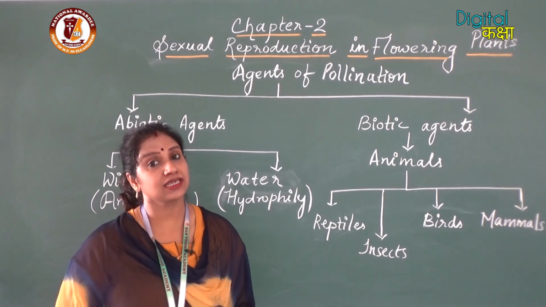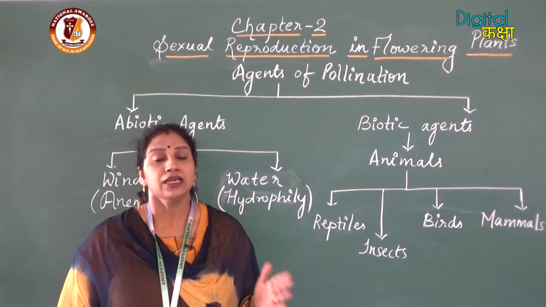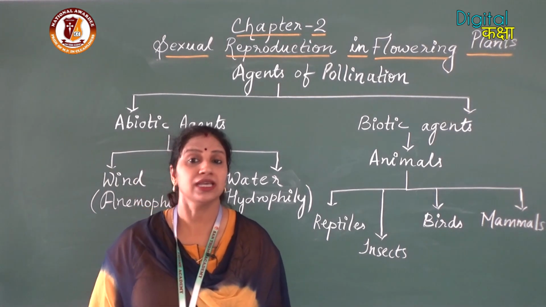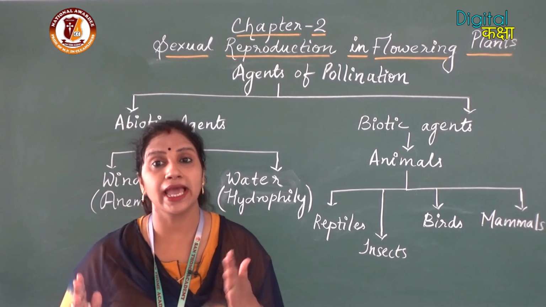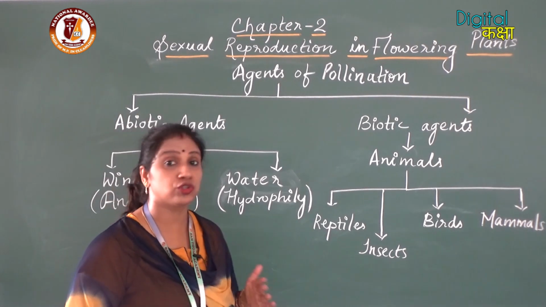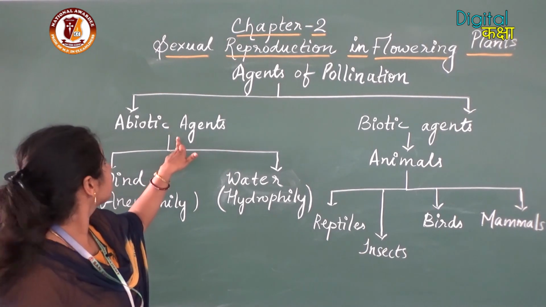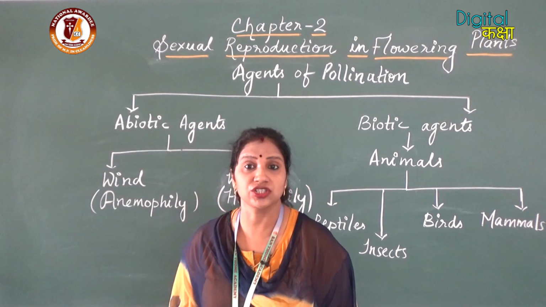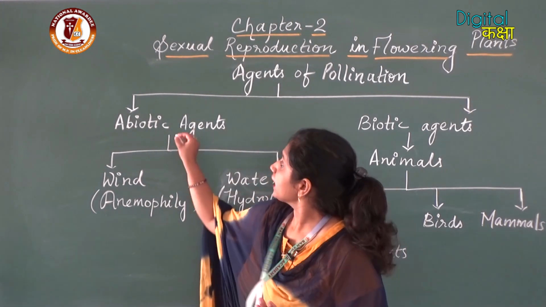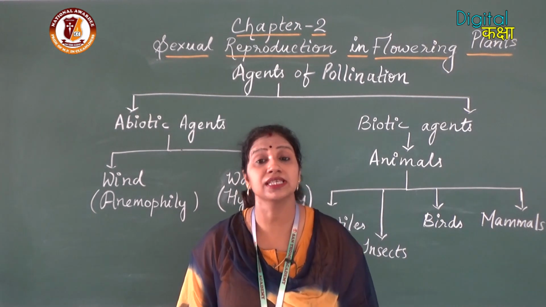Now we will be discussing the agents of pollination. I have already told you that pollination may occur with or without the help of agents. Now there are different agents which help the pollination process to occur, so we will be discussing those agents. Two types of agents are there: abiotic agents and biotic agents. You know the meaning of both types. In earlier classes we have studied that abiotic agents means the non-living agents, and biotic means the living agents.